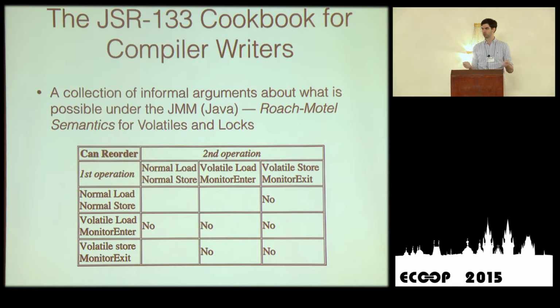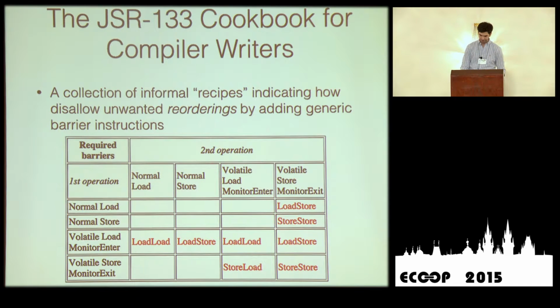So you don't need to do anything in any architecture, whether it reorders them or not. But if you have a volatile load followed by a normal load, then you should not reorder this in any architecture. If your architecture potentially could reorder your implementation of a volatile load and a subsequent load, then you should prevent this somehow. And so on for all other instructions.